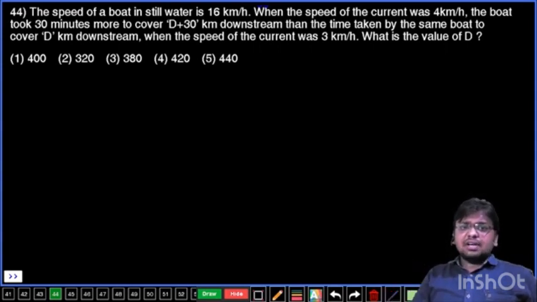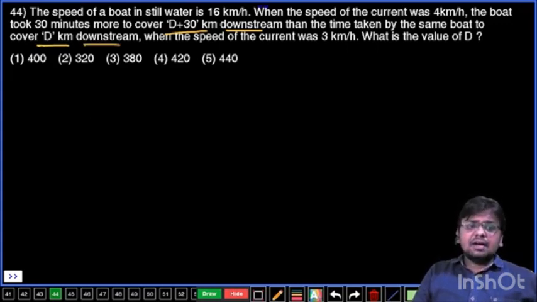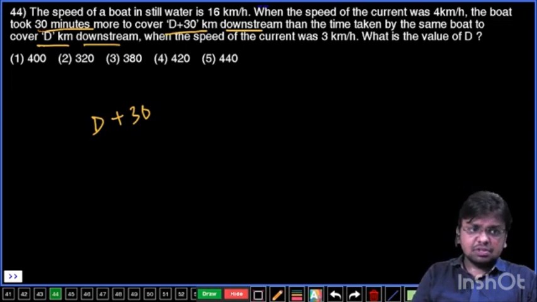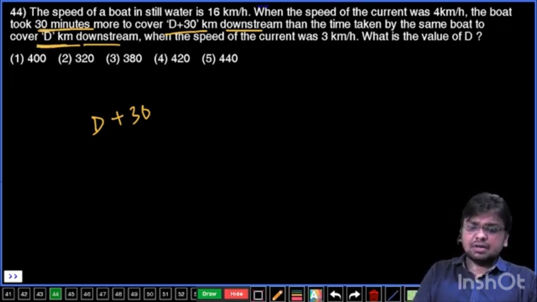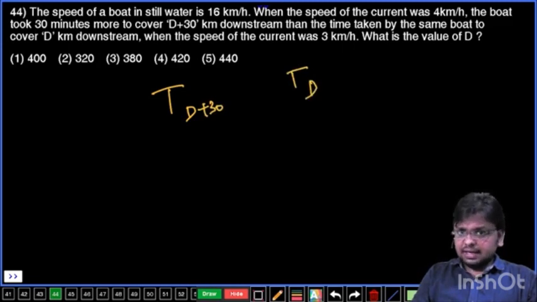So here the boat is traveling two distances. In the first case the distance is d plus 30 kilometers, that is downstream. In the second case it is traveling d kilometers, that is also downstream. But when the boat is traveling d plus 30 kilometers, it is taking 30 minutes more than to travel d kilometers downstream. Now the time difference, time taken to travel d plus 30 kilometers minus time taken to travel d kilometers, equals 30 minutes. 30 minutes means half an hour.